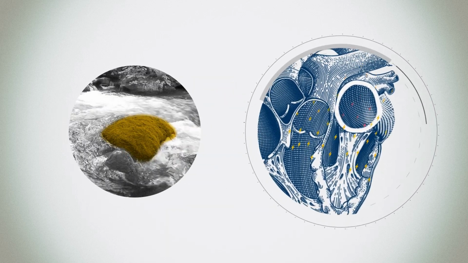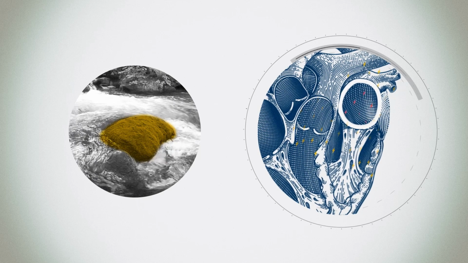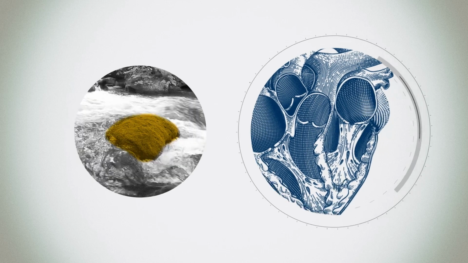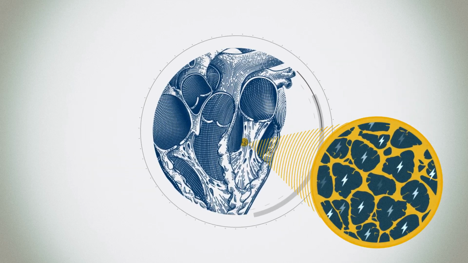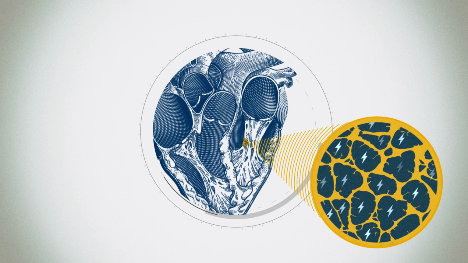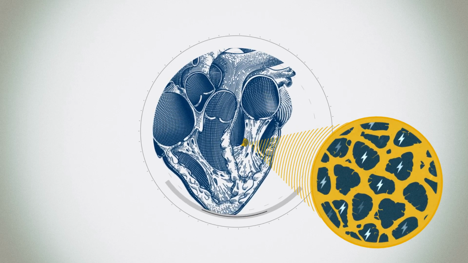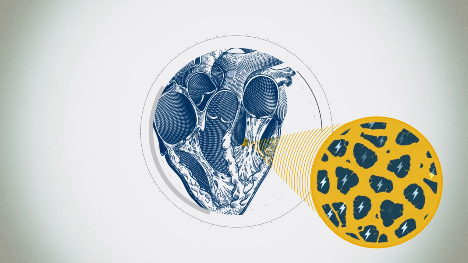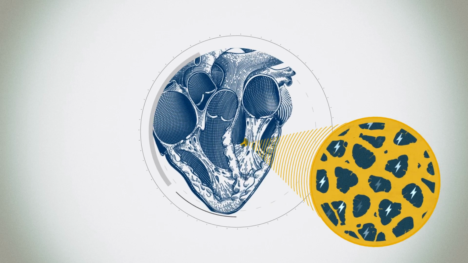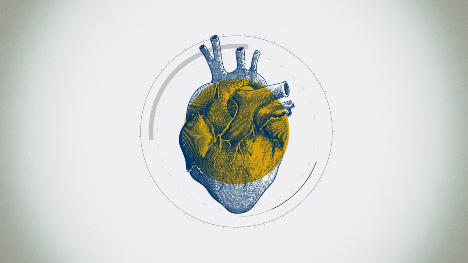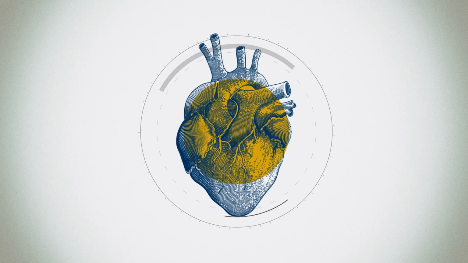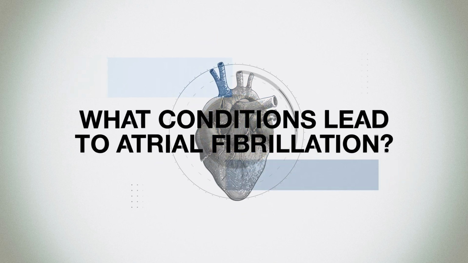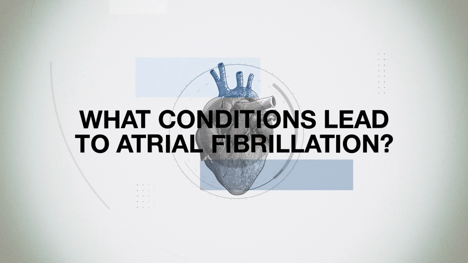Think of a boulder interrupting the flow of water in a stream. Electrical signals do that in the left atrium and eventually can degenerate into the pattern of electrical fibrillation. This fibrillation wears the heart cells out and they become weak. Over time, the cells of that chamber are weakened and become more prone to remain in atrial fibrillation. They become more fragile, pump less blood, and eventually the atrial fibrillation becomes more permanent in the left upper chamber and harder to treat. Certain conditions increase the risk of AFib, including hypertension, sleep apnea, and diabetes.